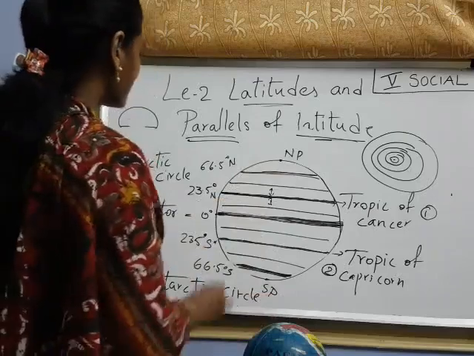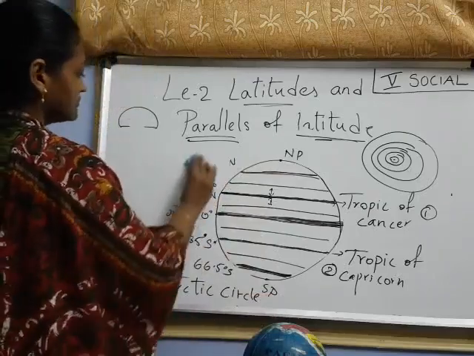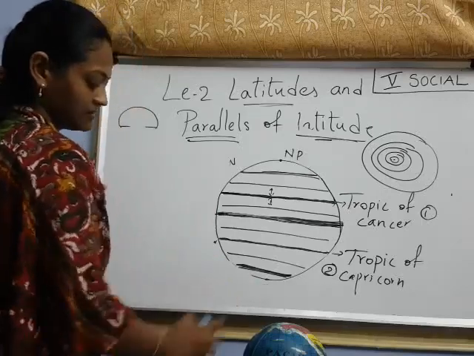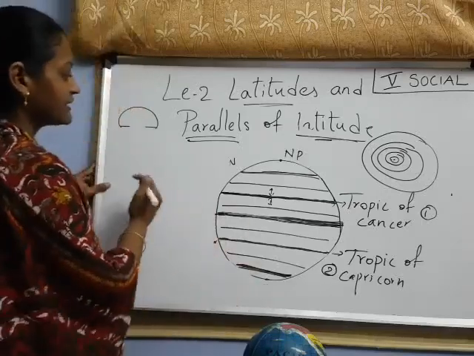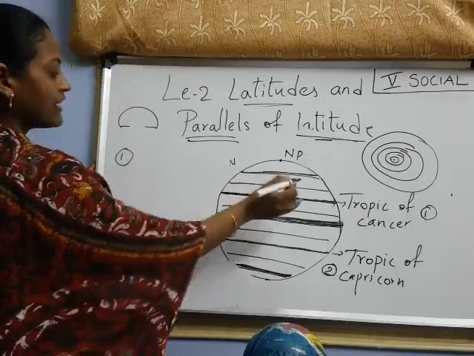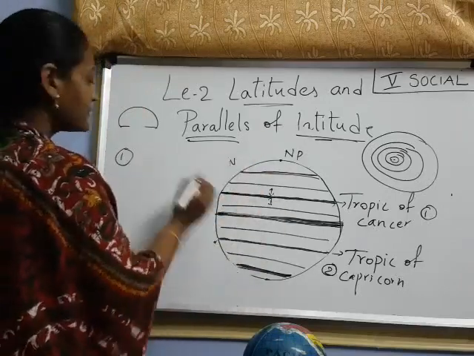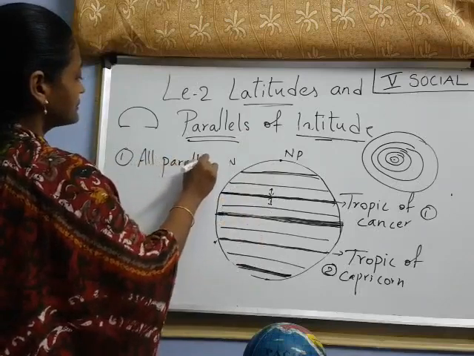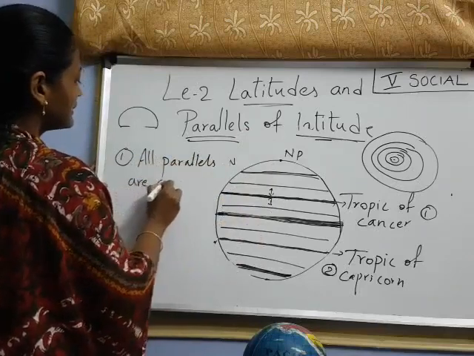Next, coming to the important features of these parallels. First one, what I said: all parallels are circles.